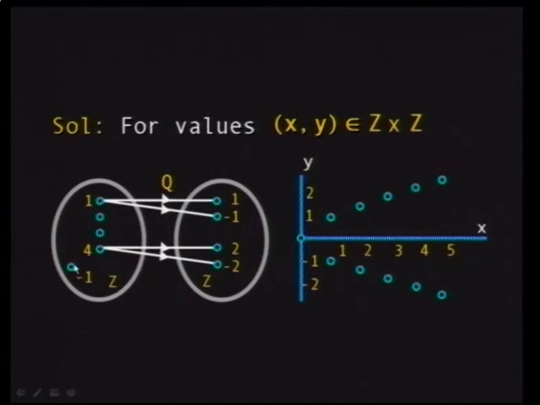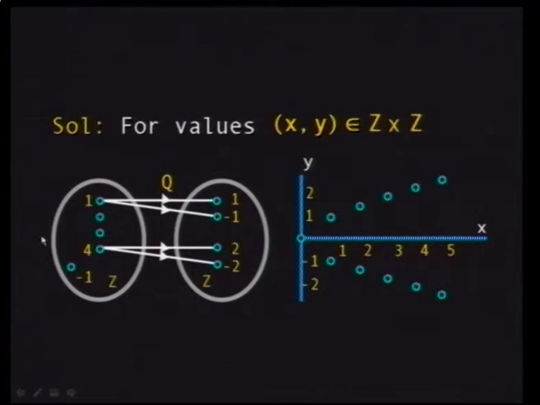But then you are stuck with a problem. You're stuck with minus 1. Now, if X is equal to minus 1, Y squared is equal to minus 1. So there is no real Y satisfying Y squared equal to minus 1. So for this element minus 1, there is no element in B corresponding to it. So now you have a problem.